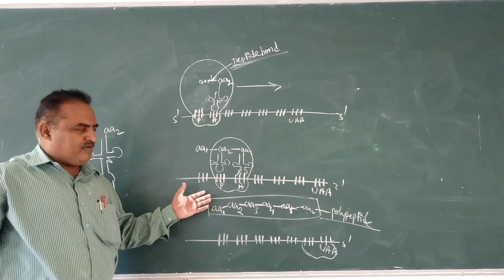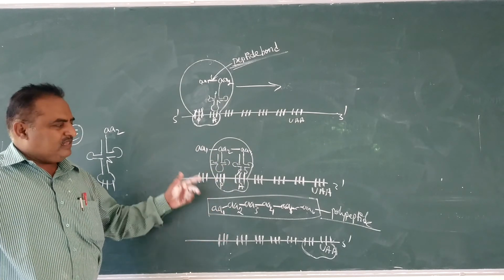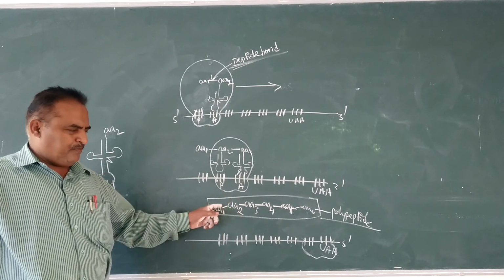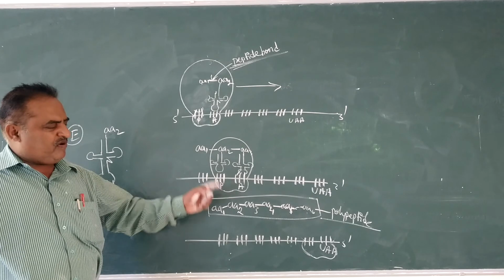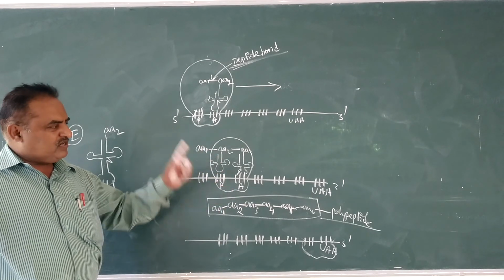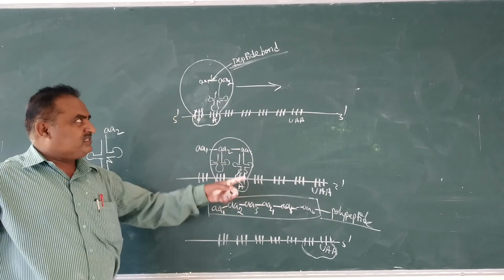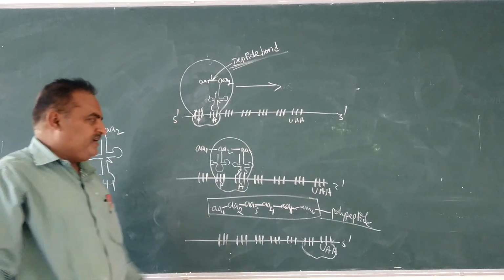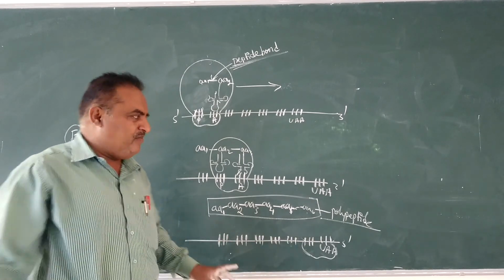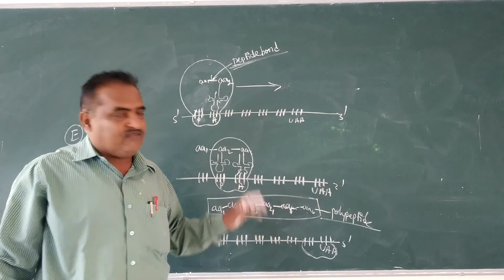For the formation of a polypeptide chain, a number of amino acids are required, joined with the help of peptide bonds. This is the production of a polypeptide chain by polymerization of a number of amino acids. That whole process is called the translation process. It is a very, very important process in metabolism.